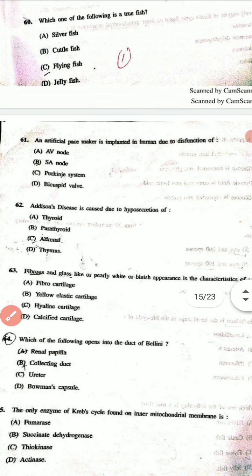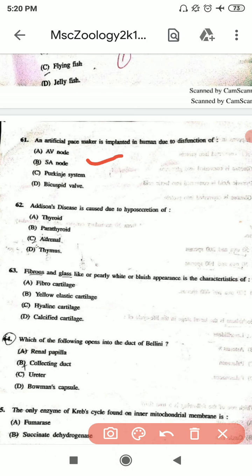61st question is an artificial pacemaker is implanted in a human due to dysfunction of, and the correct option is B. 62nd question is Addison's disease is caused due to the hyposecretion of, and the correct option is C. 63rd question is fibrous and glass-like or purely white bluish appearance is a characteristic of, and the correct option is C.